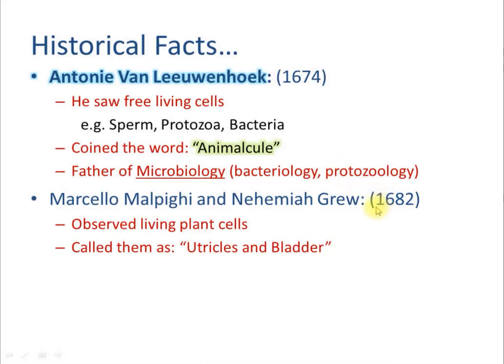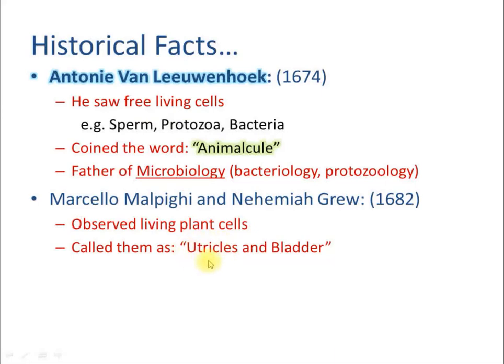But if someone asks who observed the first living plant cell, then your answer will be Marcello Malpighi and Nehemiah Grew. These are two scientists who observed the first living plant cell. The first living cell was observed by A.V. Leeuwenhoek. Okay, these cells were looking like a small bag, right?